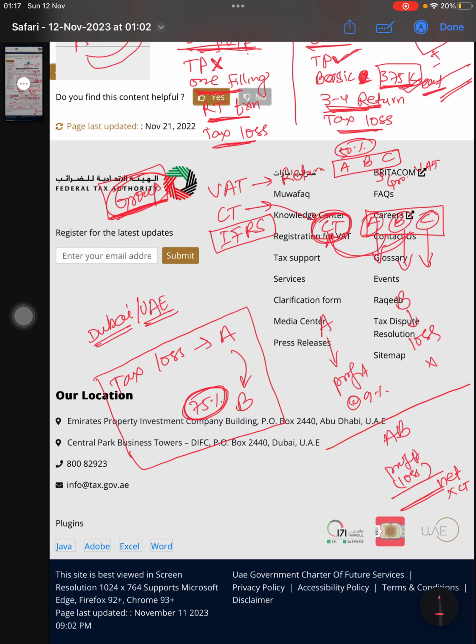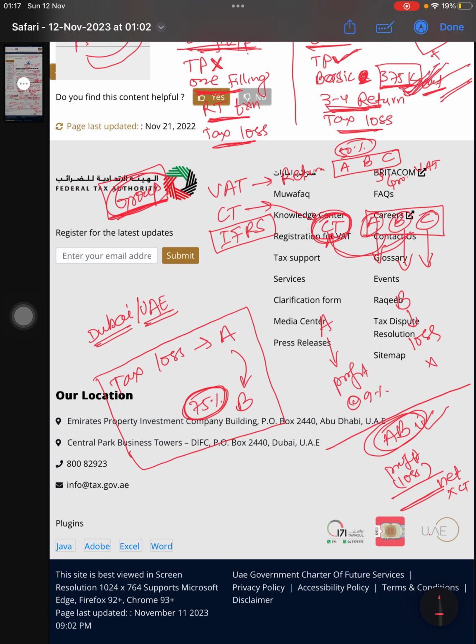Okay, so that will be the benefit for this one tax group. And if one entity is making loss and the other is making profit, then better to form a tax group. Otherwise you can pay single, or you can claim the basic exemptions.